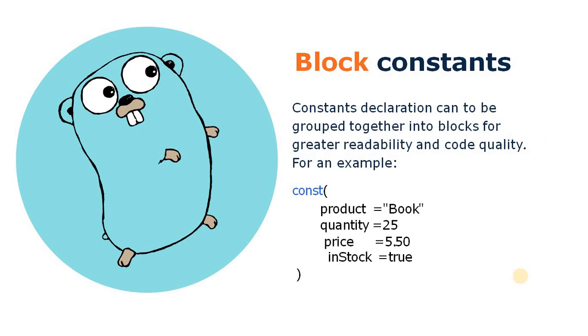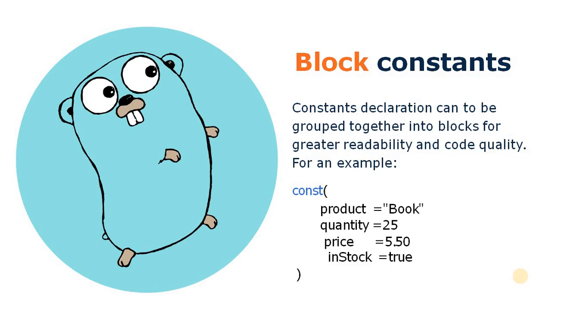So, block declaration of constant variables. As we discussed in the previous video, we can declare a variable in a block with or without any value. In that case we use the var keyword. But if we want to declare multiple constants in a block, then for better code readability we can wrap those variables inside braces and use the const keyword instead of the var keyword.